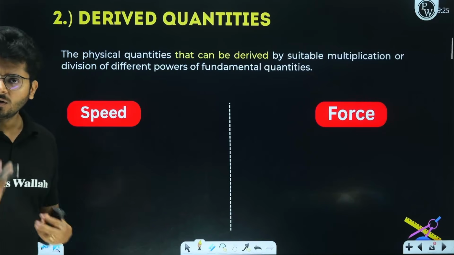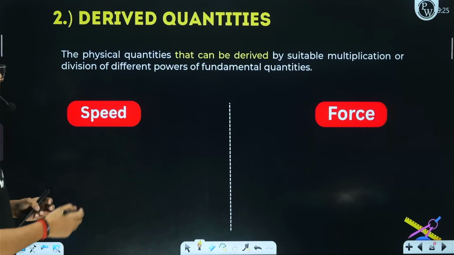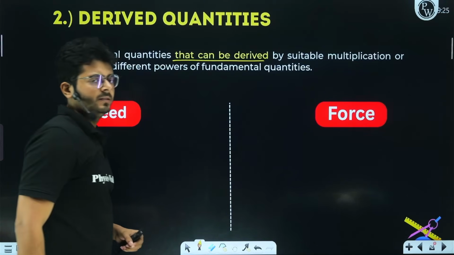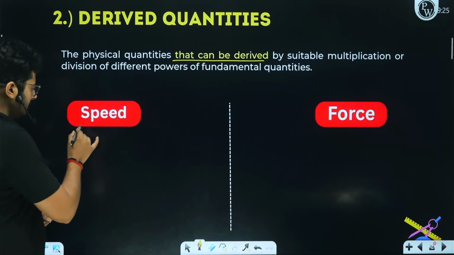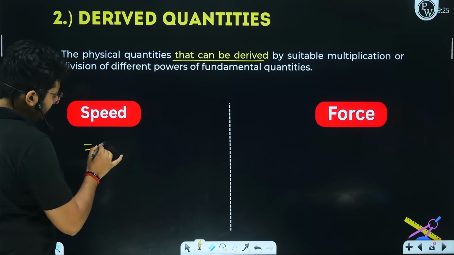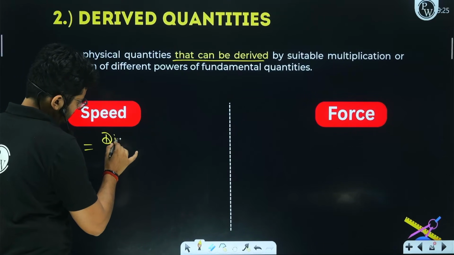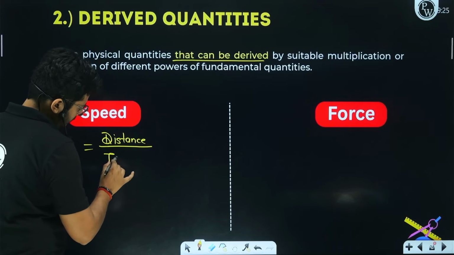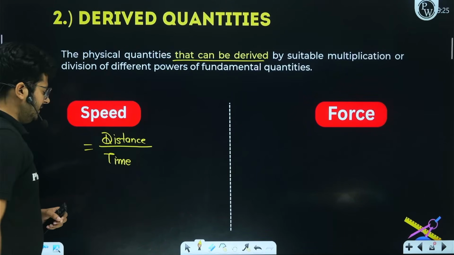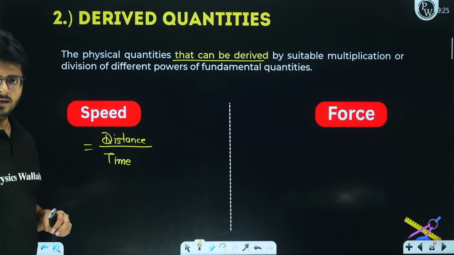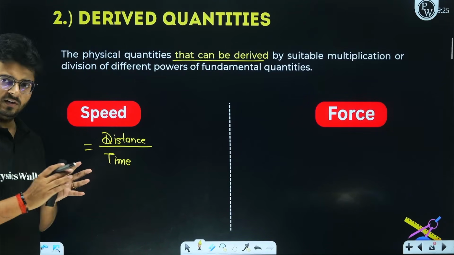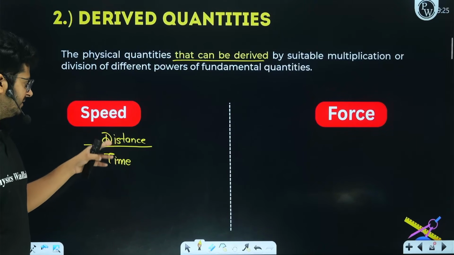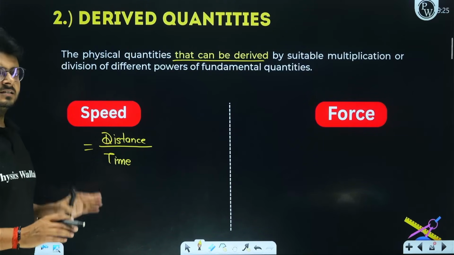They are called derived quantities, derived from something, right? So any physical quantity that can be derived from the fundamental quantities is a derived quantity. For example, speed is distance over time, right? Speed is distance over time. So what is distance? A fundamental quantity, length. Time, again a fundamental quantity. So speed can be represented in terms of fundamental quantities, length and time, which is why speed is a derived quantity.